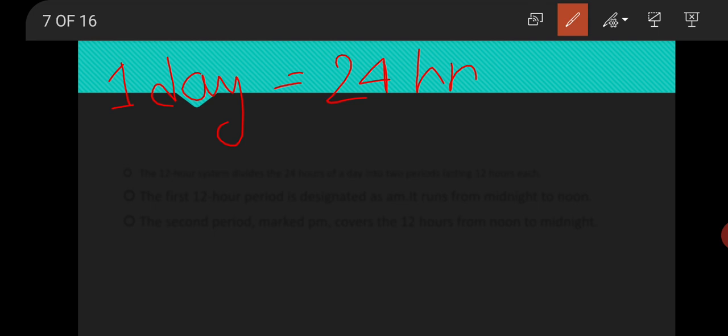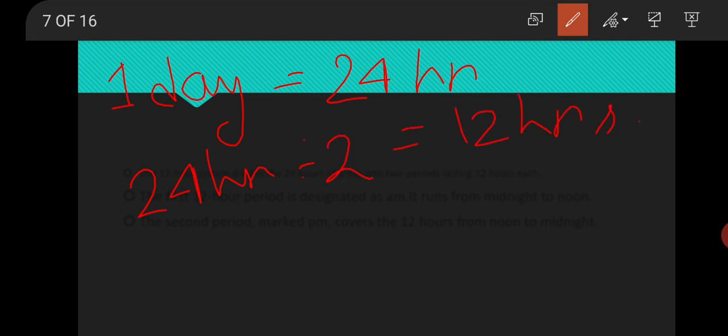No, it is impossible. We can't say the time when more than 12 hours have passed in a day. That is why, what is our trick? Our trick is to divide 24 hours into two equal parts, so that we can observe the watch and tell the time. Now, if we divide 24 hours by 2, we get 12 hours.